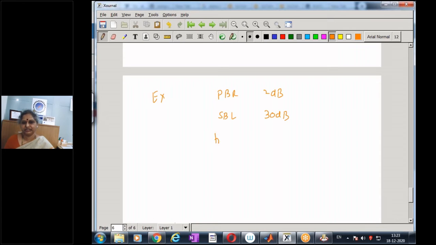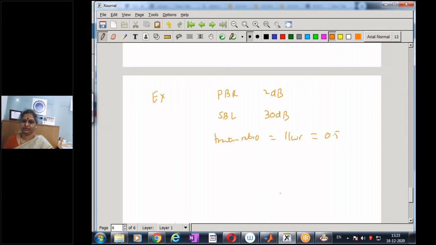But now I will change my transition ratio. Transition ratio is given by 1 by omega r. I will now make my omega r a little larger value. Let me make it as say 2. Omega r is 2 means 1 by 2 is 0.5.